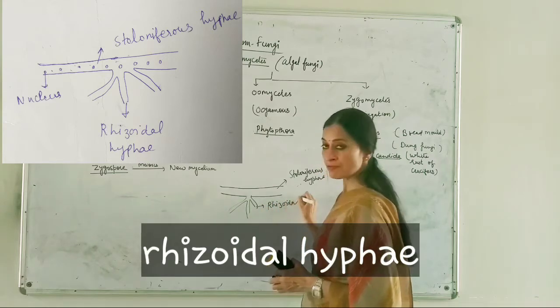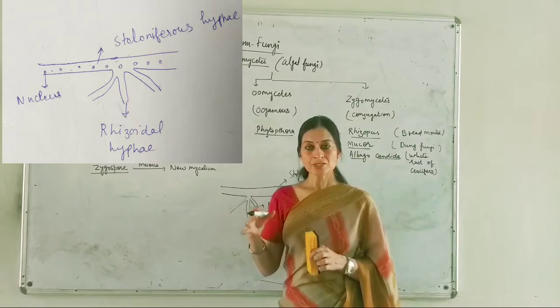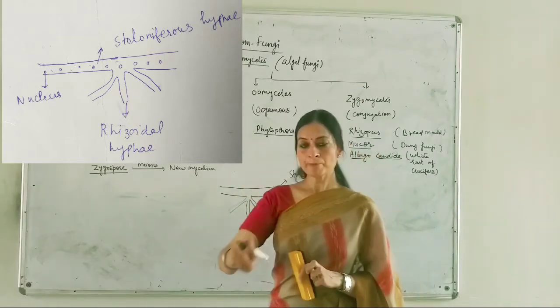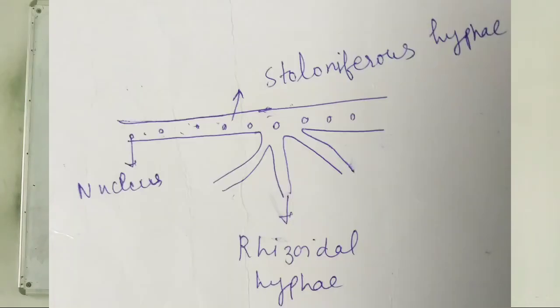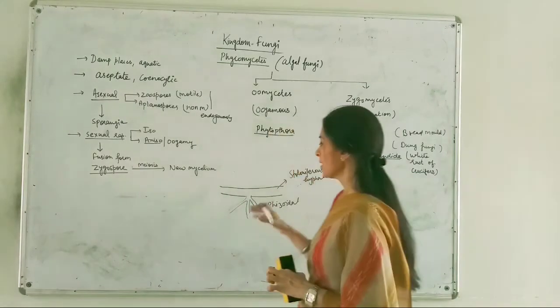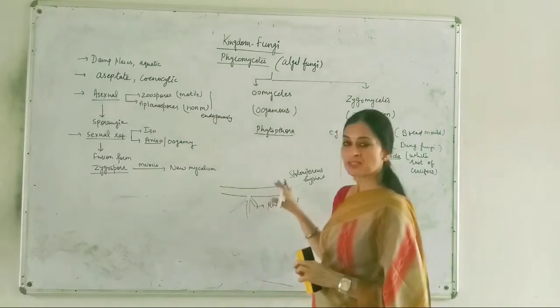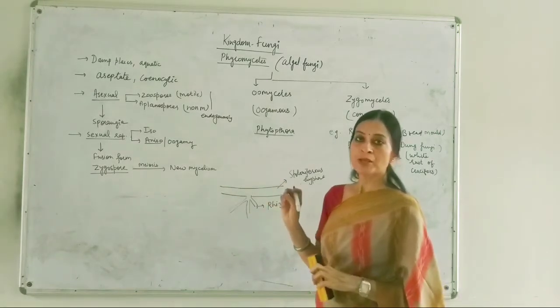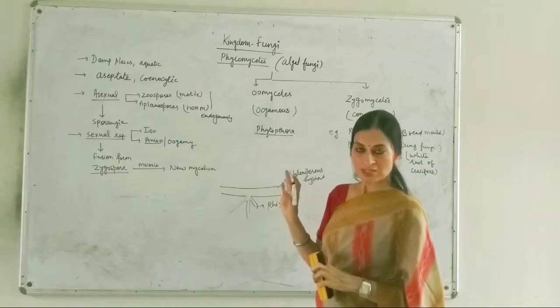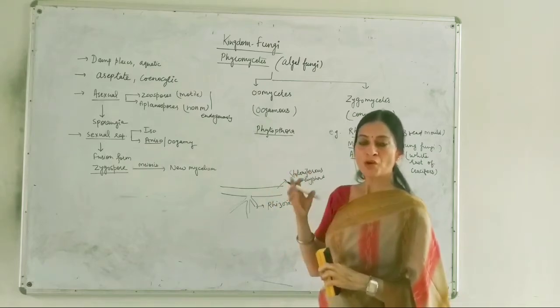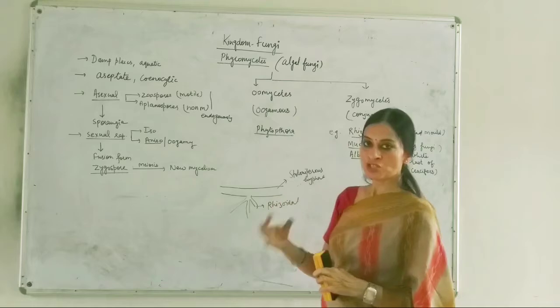These help in attaching the mycelium to the substrate and absorb nutrition by releasing some enzymes. This is the phase when the fungus is growing vegetatively, and favorable conditions are there: optimum temperature, moisture, and enough nutrition.